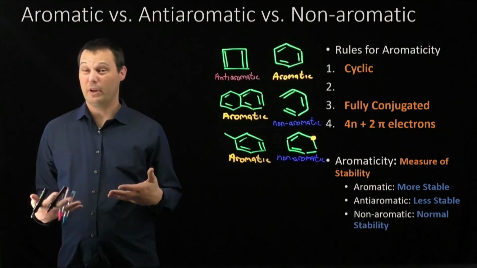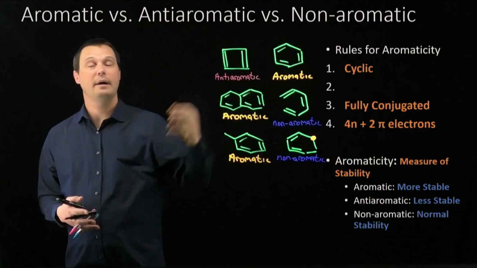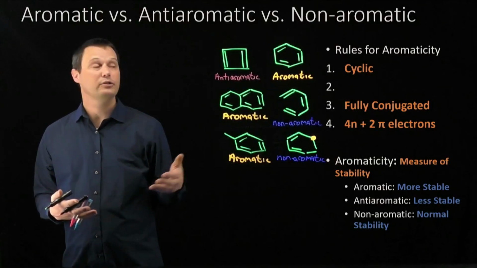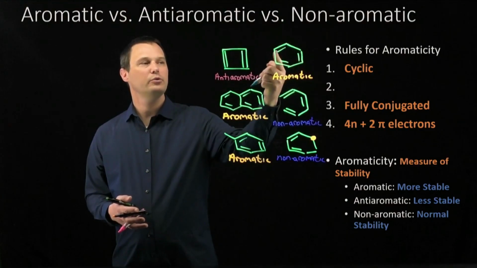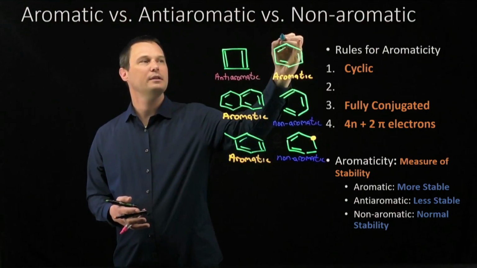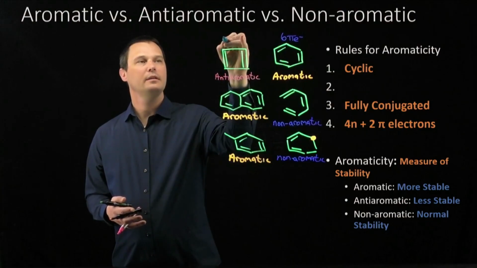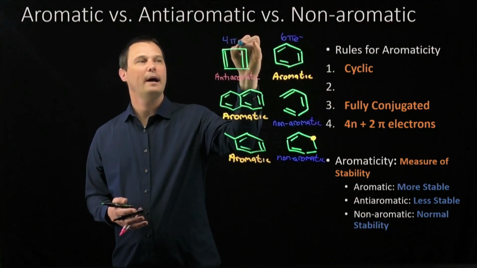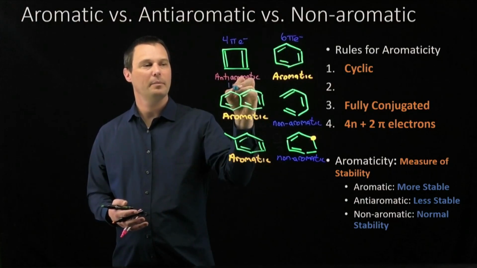It's perhaps the rule that causes the most stress for students. We have to be confident in our ability to count the number of pi electrons. And once we've counted the pi electrons, we apply that to the 4n+2 rule. Each pi bond contributes 2 electrons to the pi system, so benzene has 6 total pi electrons. The 2 pi bonds in cyclobutadiene give cyclobutadiene 4 total pi electrons. And the naphthalene system has 2, 4, 6, 8, 10 total pi electrons.